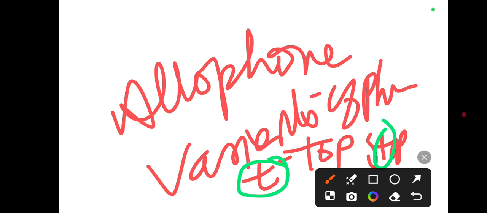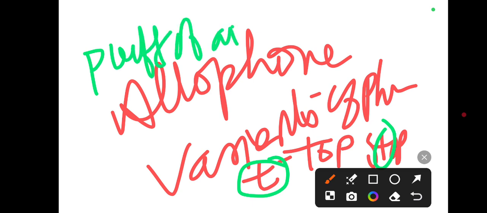When you say top, the H sound is produced. Why? Because of the puff of air, top. So the shape of your mouth will be different, top. When you say stop, that T sound will be different.